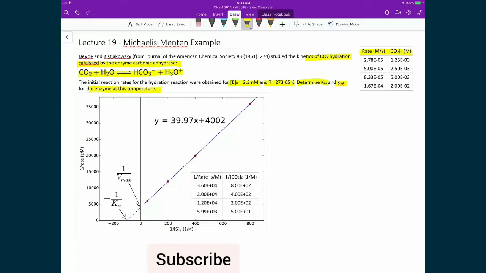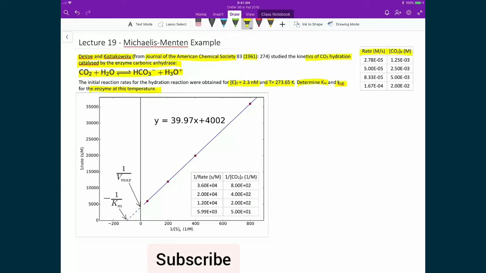And it was something that was originally studied by DeVoe and Kistiakowsky, which they published in the Journal of the American Chemical Society back in 1961. And this process is one that happens inside our bodies, and it's one of the ways that carbon dioxide is transported through the bloodstream and from our cells to our lungs to be exhaled.